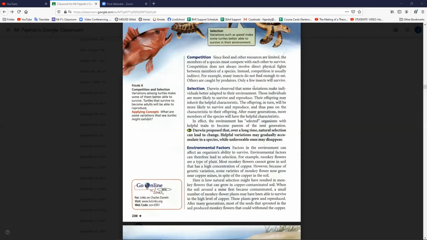Selection. Darwin observed that variations make individuals better adapted to their environment. These individuals are more likely to survive and to reproduce. Their offspring may inherit the helpful characteristic. The offspring in turn will be more likely to survive and reproduce, and thus pass on the characteristic to their offspring. After many generations, more members of the species will have the helpful characteristic. In effect, the environment has selected organisms with helpful traits to become parents of the next generation. Darwin proposed that over a long time, natural selection can lead to change. Helpful variations may gradually accumulate in a species, while unfavorable ones may disappear.